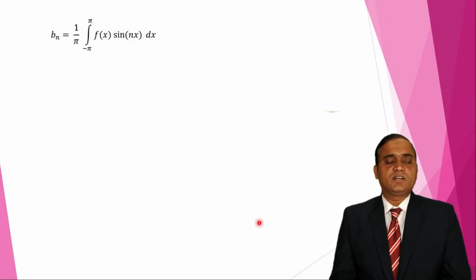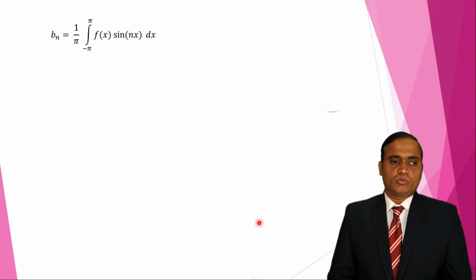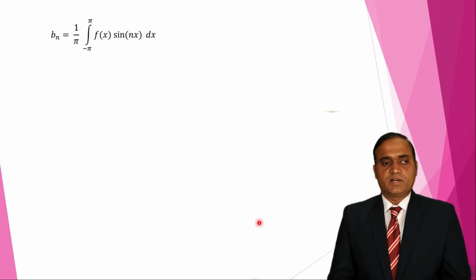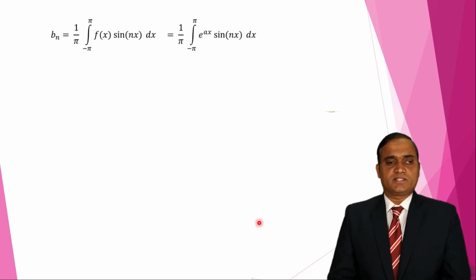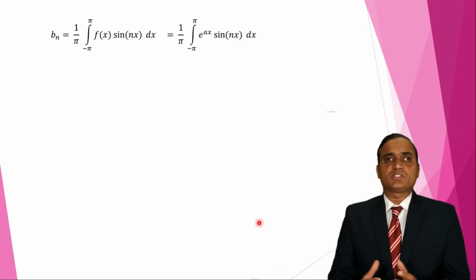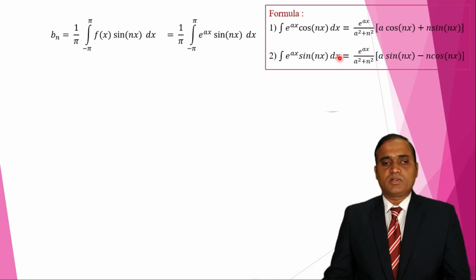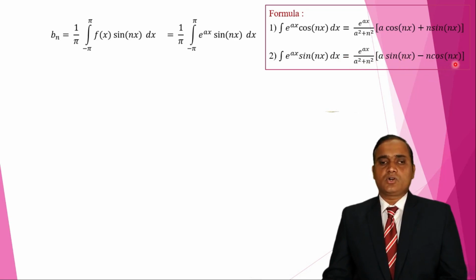Now we have to find the b n value. b n is 1 upon pi integration from minus pi to pi of f of x sin n x dx. Now I substitute that f of x is e raised to x. Now again here we have to take the integration of a product of two functions, where one function is exponential and another is trigonometric. So again I use the same formula here, formula number 2. Integration of e raised to ax sin n x dx. The formula is e raised to ax upon a square plus n square, a sin n x minus n cos n x.